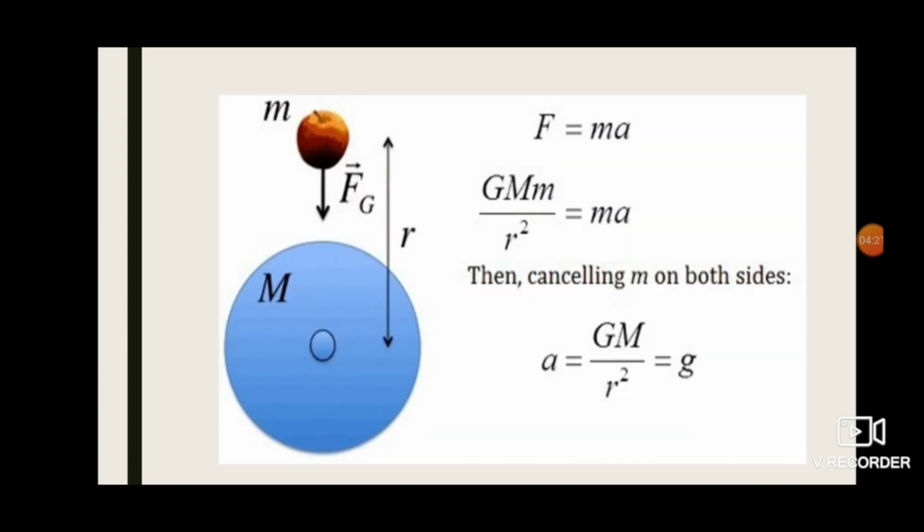So next is the relation between small g and capital G. Small g means gravity and capital G means gravitational constant. So acceleration is equal to capital G into mass divided by distance squared, that is equal to gravity. So this is the relation.